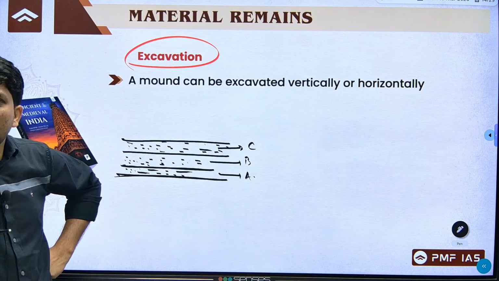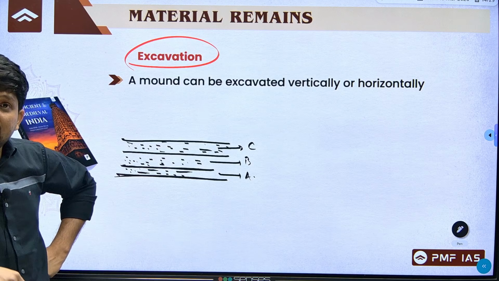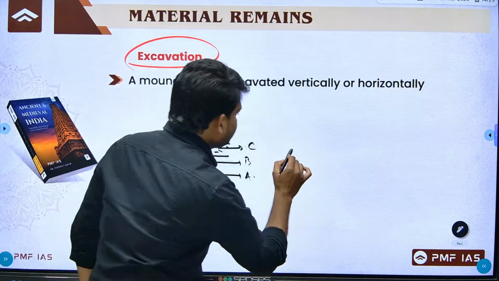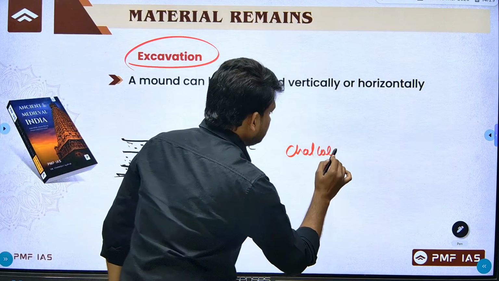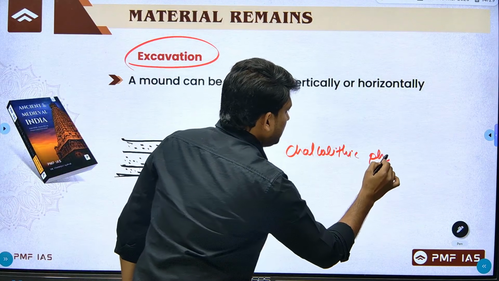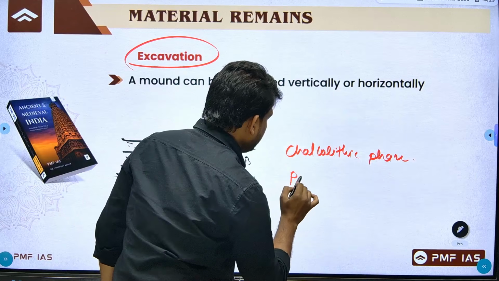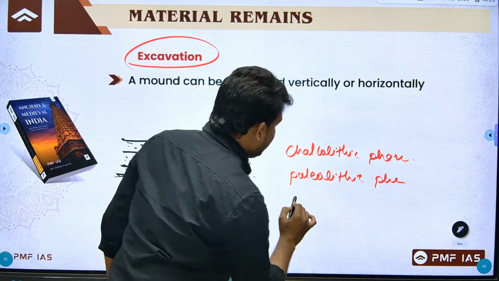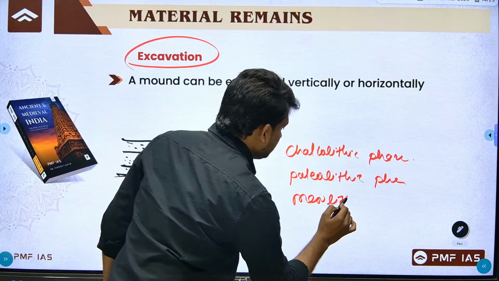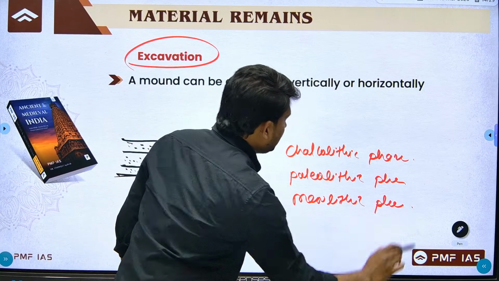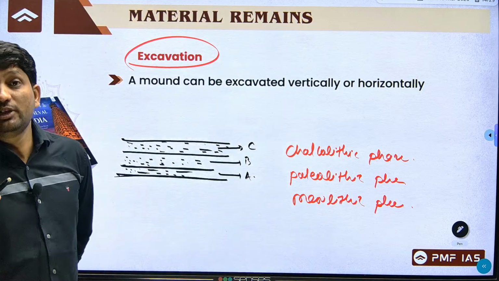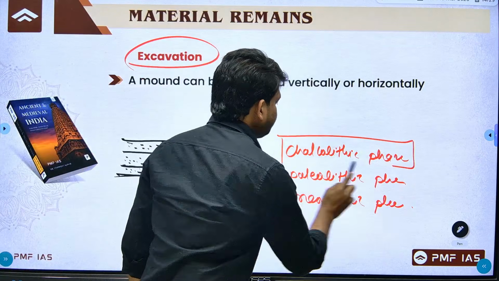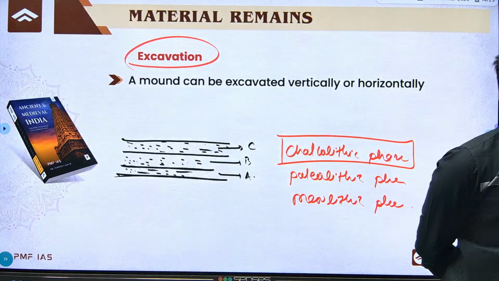Yes, basically A is the oldest, and which one is the latest? C is the latest. If I am telling you these layers are from Chalcolithic phase, Paleolithic phase and then Mesolithic. One is from Chalcolithic, one is from Paleolithic and one is from Mesolithic. Now tell me among these three which one was from this Chalcolithic phase?